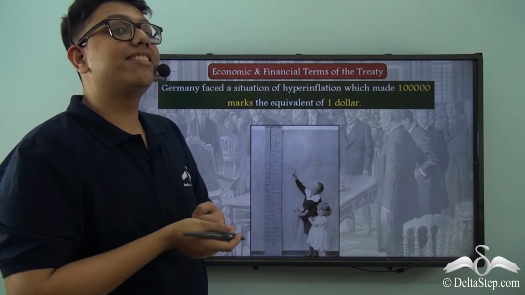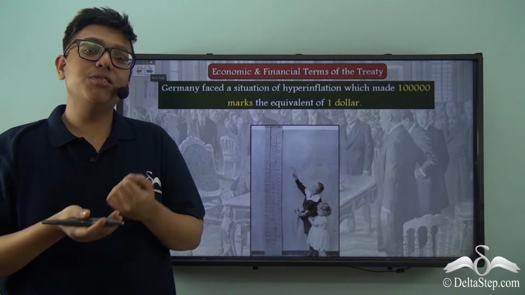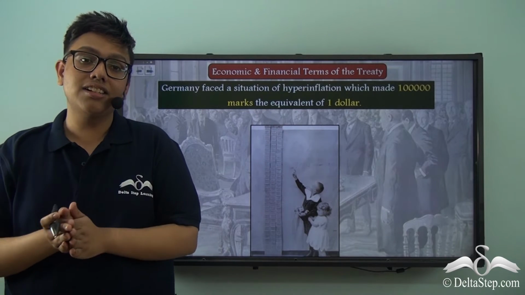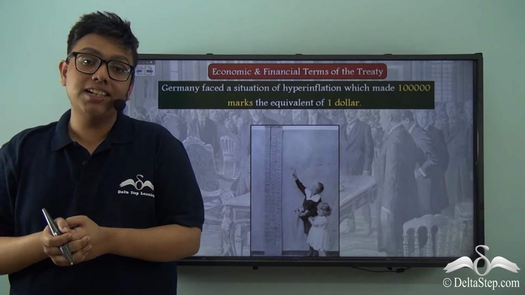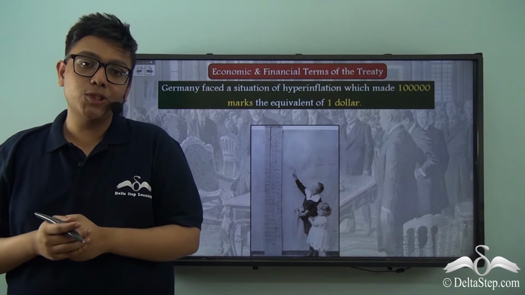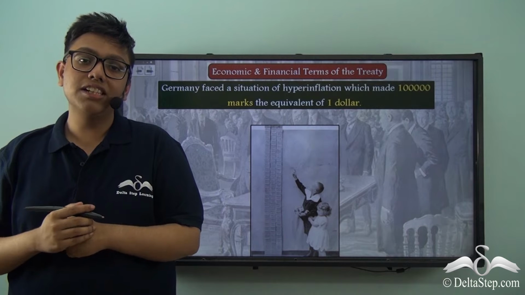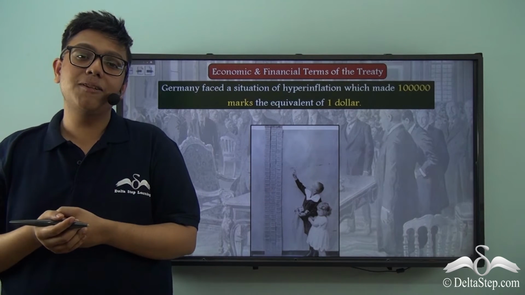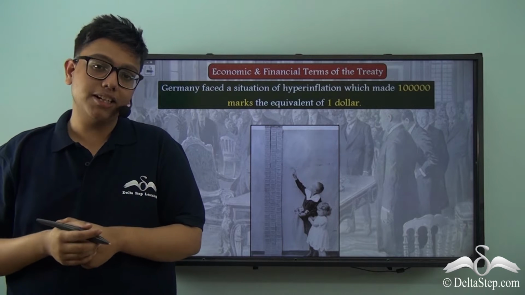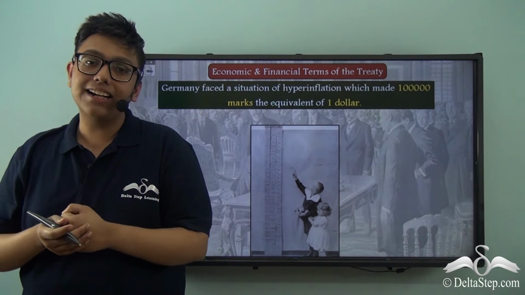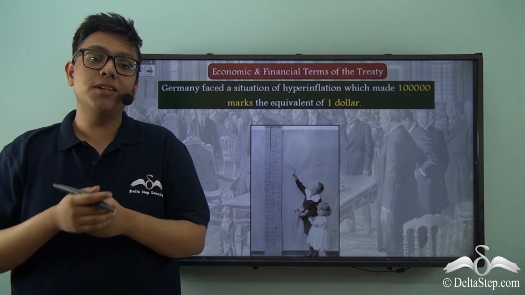Now in this context you might ask, with no resources, with no trade, and with an already devastated economy, not to think of all the devastation and the destruction of property that Germany had to endure during the war, how exactly was it supposed to pay $33 billion worth of war indemnity of that time? Well, the same question also loomed over the German public. The German government, in order to pay this particular indemnity back, heavily took loans from the market.